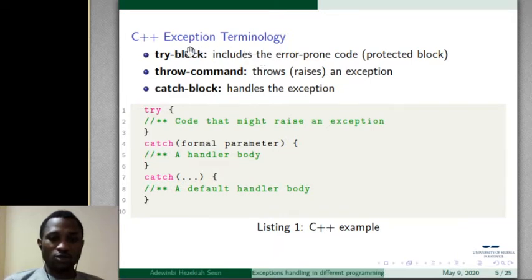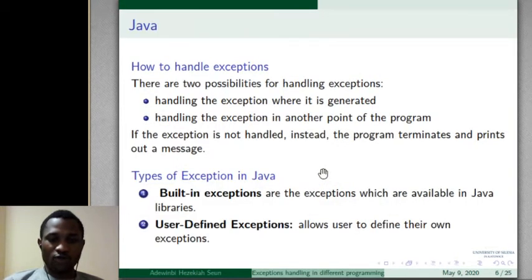So we have exception terminologies in C++. We have the try block, the throw command, and the catch block. Within try, we have the code that might raise an exception, and within catch, we have the handler body. We can use catch as many times as possible within a single try. We'll get to know more of that.